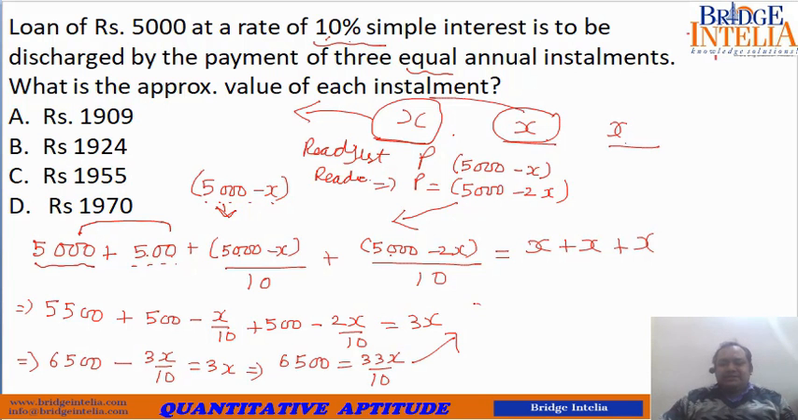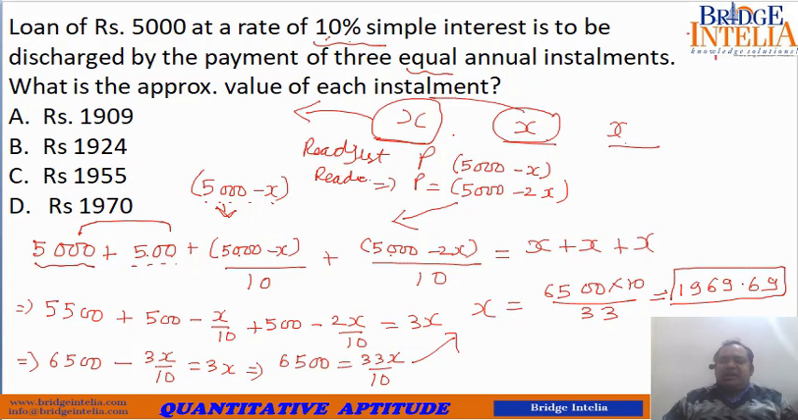So if you solve this, X is equal to 6,500 into 10 by 33. If you solve this, this comes out to be equal to 1969.69. So this is the value of one single installment. So the approximate value is 1970.